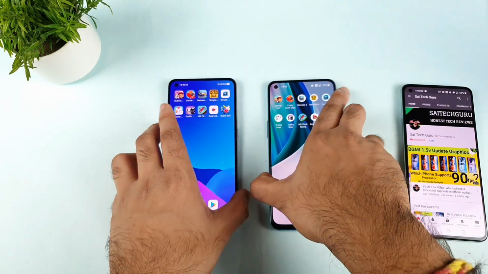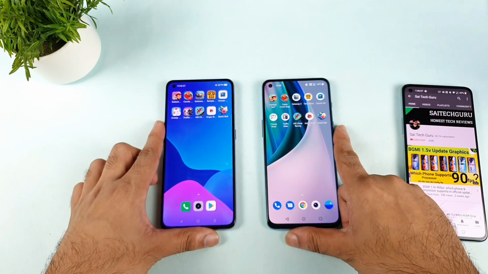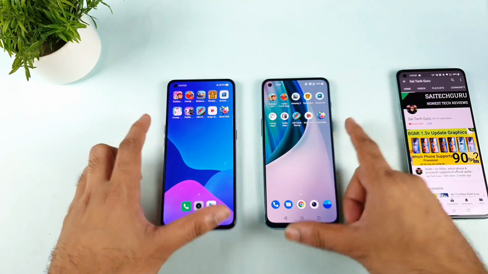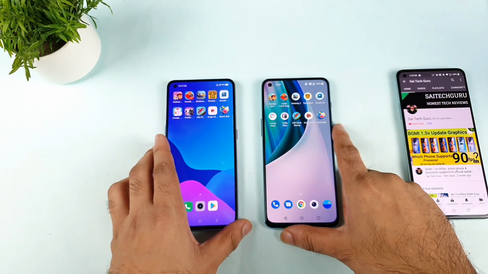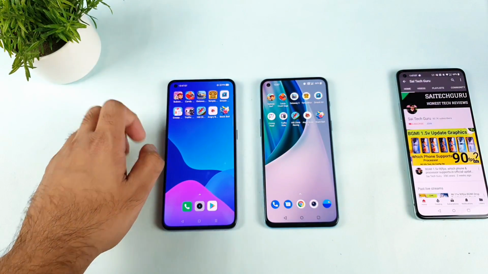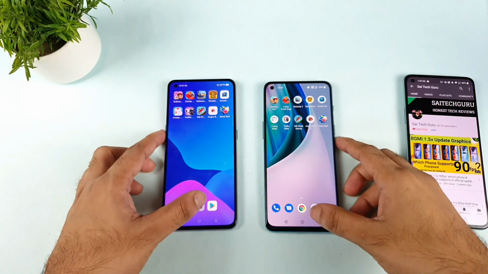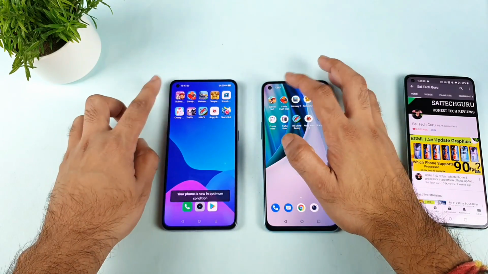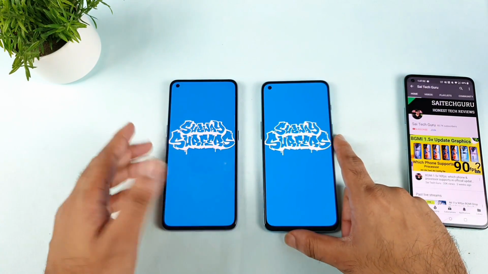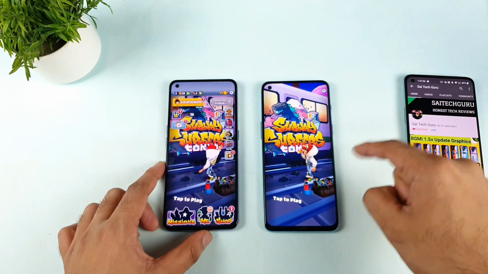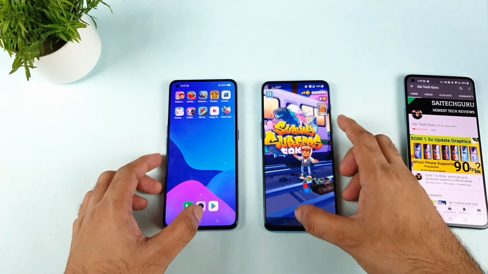Now let's see Dimensity 1000 Plus versus Dimensity 1200. How much difference will there be while these games are opening? That is what I'm going to check. Let's start with the first game, Subway Surf. As you can see, friends, there's no Wi-Fi and all background applications are completely clean on both phones. Let's see Dimensity 1000 Plus versus Dimensity 1200. Yes, the Dimensity 1200 opened faster, not bad.